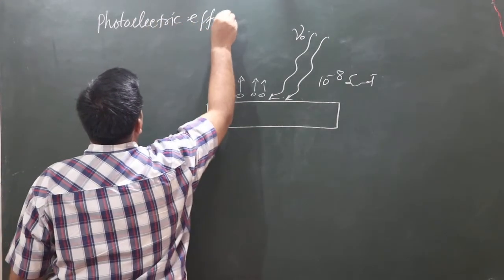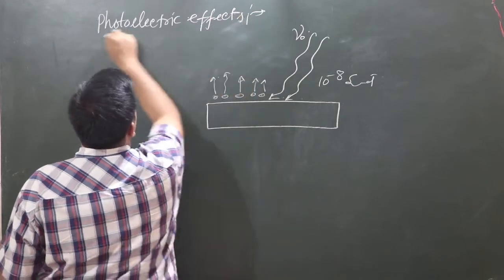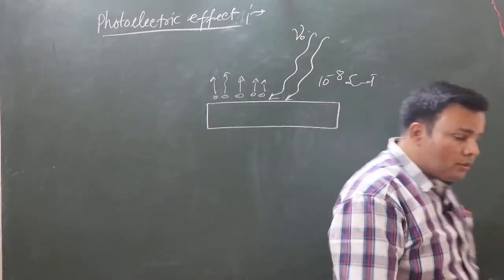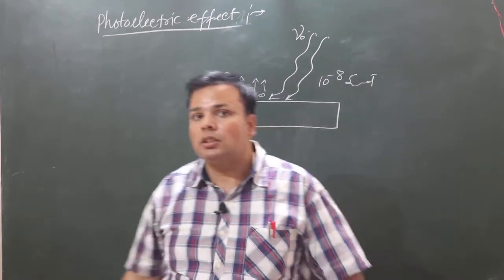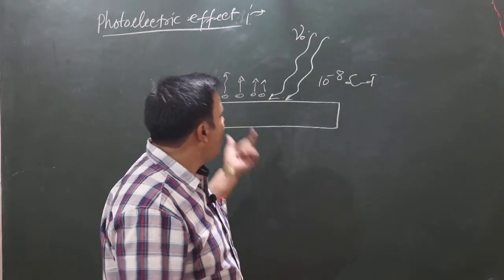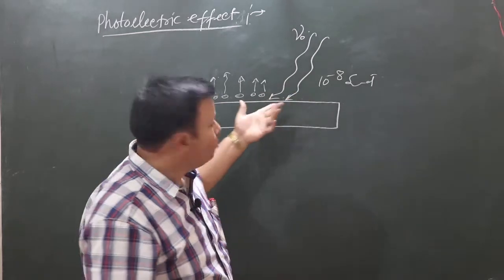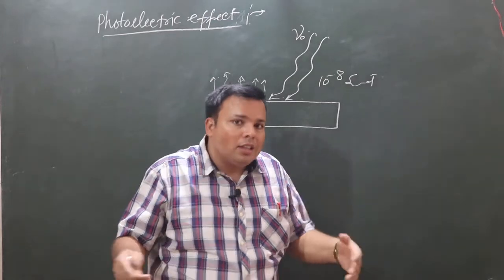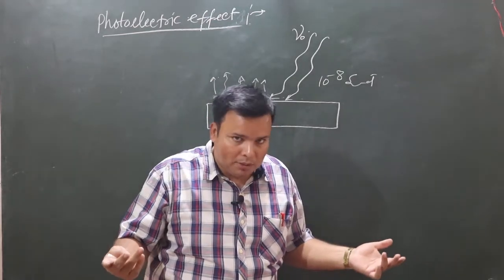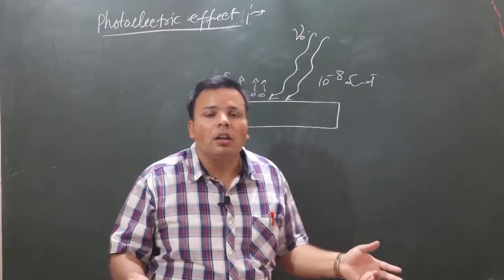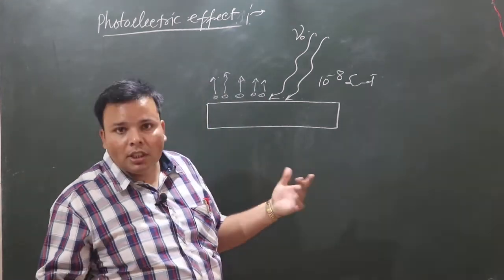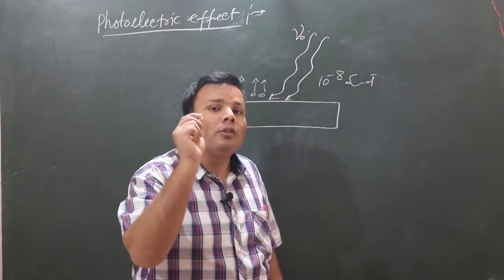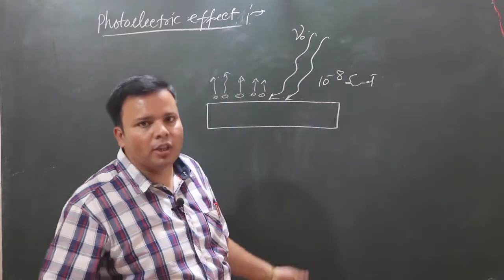This is the most important thing. What is the evidence of photoelectrons? It means when a suitable frequency of light is incident on the metal surface, then electrons start emitting from the metal surface. Such type of emission of electrons is called photoelectric emission, and the electrons emitted from the metal surface are called photoelectrons, and this process is called photoelectric emission.